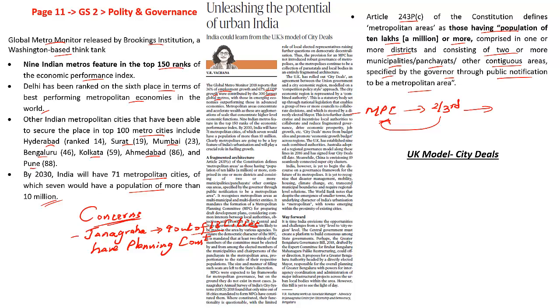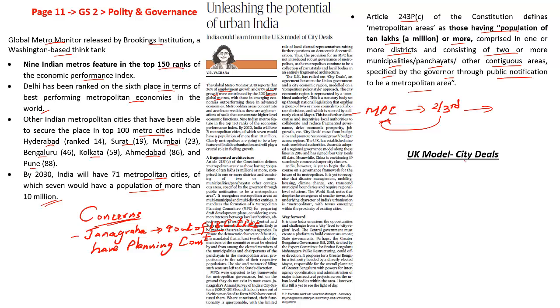Even if there are elected representatives present, what you will also see is the bureaucracy playing its card. So the central government is setting up the objectives, the state government is setting up its objectives, but these objectives are to be implemented and broadcasted by the MPC, and this MPC is not able to do it because of constant meddling by the state government. It is the state government, through its bureaucratic machinery, controlling this local decentralized system, which is the major problem and the major concern. So these are the various issues that are prevalent within the Indian Metropolitan Planning Committee as well as with respect to urban governance. So this has to be dealt with.